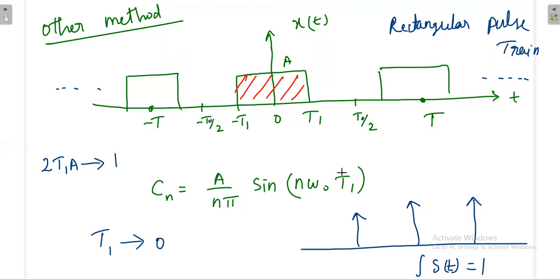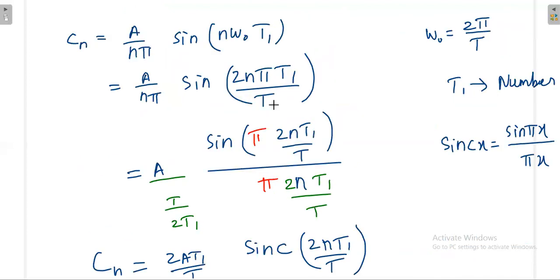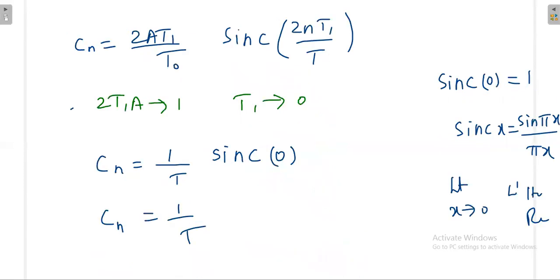If we take T naught here, everywhere we'll get T naught, and finally we'll get Cn is equal to 1 by T naught.